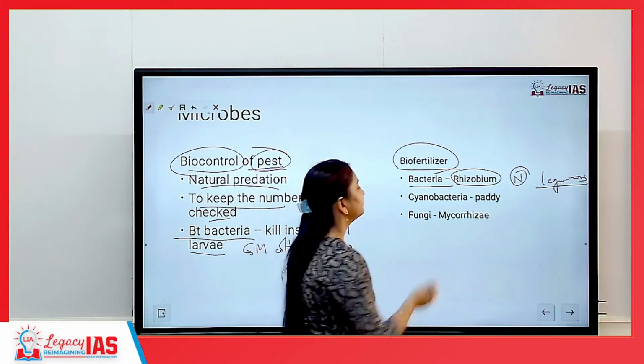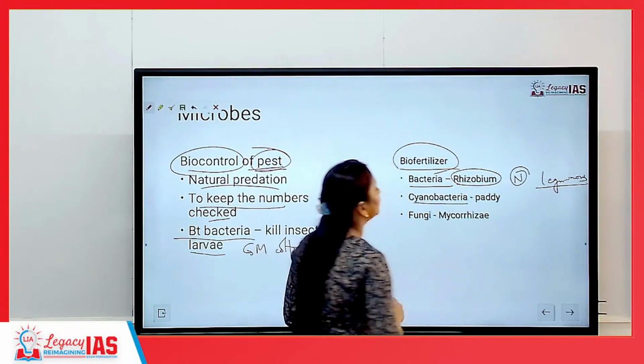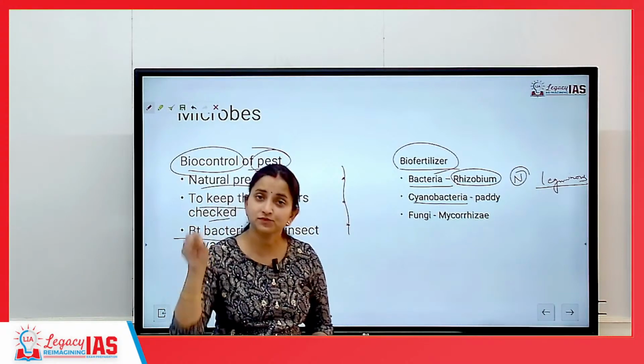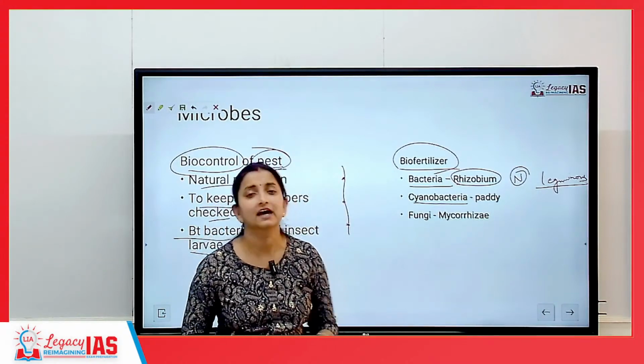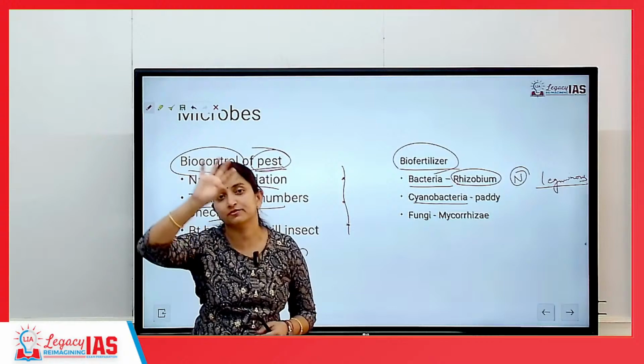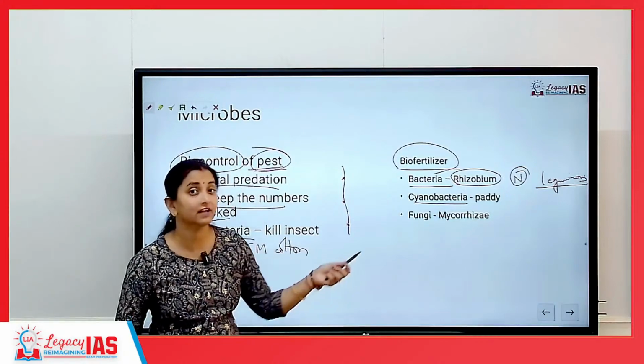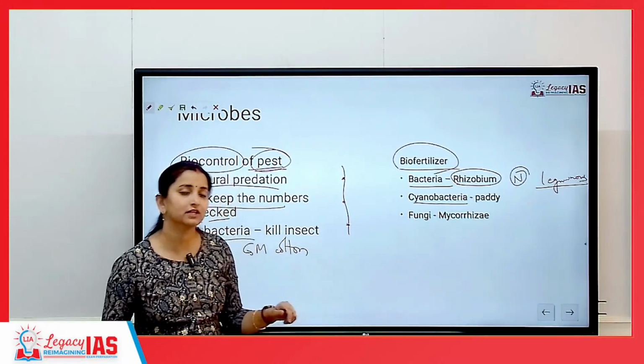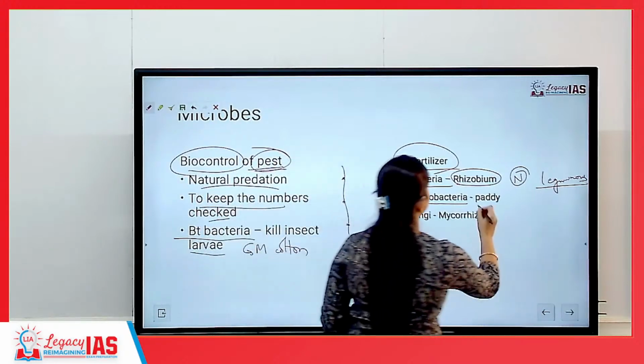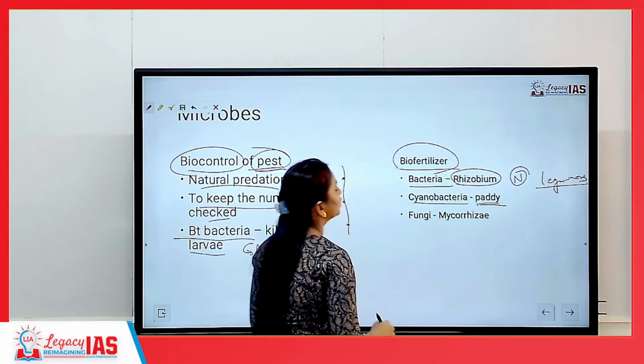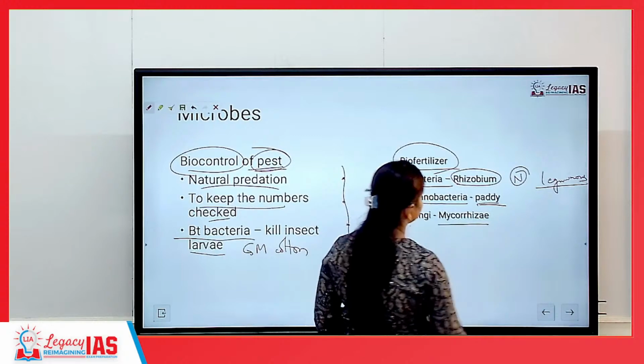Then we have cyanobacteria. Cyanobacteria will be responsible for binding atmospheric nitrogen to water. So they are usually present in water. So where should they be used? In cultivation of paddy. Okay? Then we also make use of a fungi called mycorrhizae.